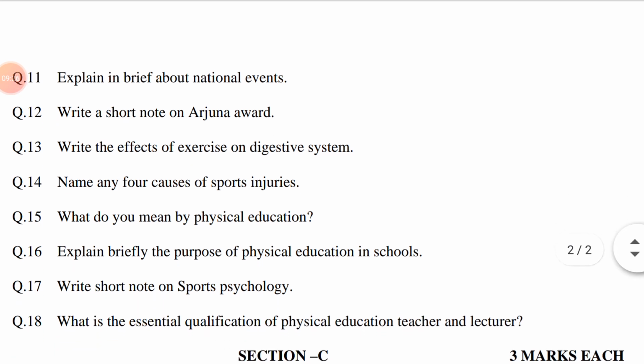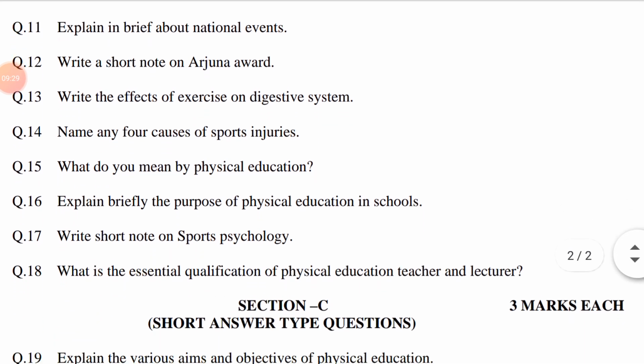Question number 12. Write a short note on Arjuna Award. This question is related to chapter number 7, National Games. The answer may be: who is Arjuna? Who is his teacher or guru? In which year was this award introduced?